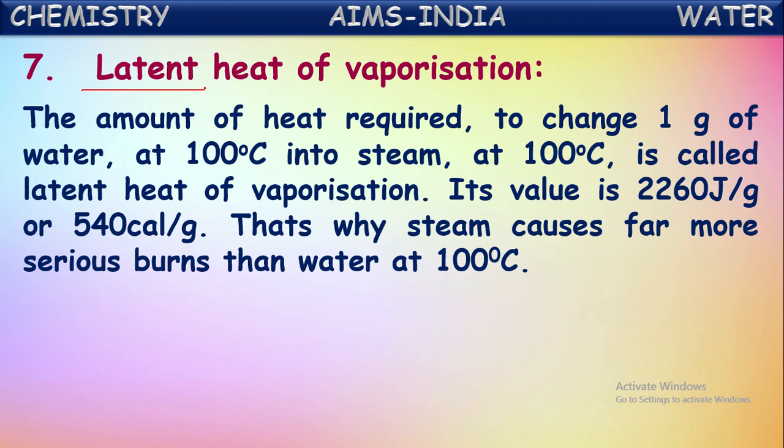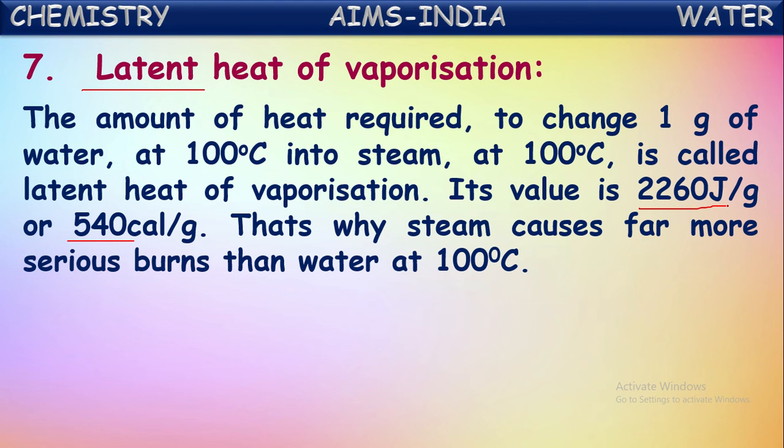So that is about latent heat of vaporization. The amount of heat energy required by water to convert into steam is called latent heat of vaporization. Its value is equal to 540 calories per gram. That means to convert 1 gram of water into steam at 100 degrees Celsius, it requires 540 calories of energy or 2260 joules of energy.